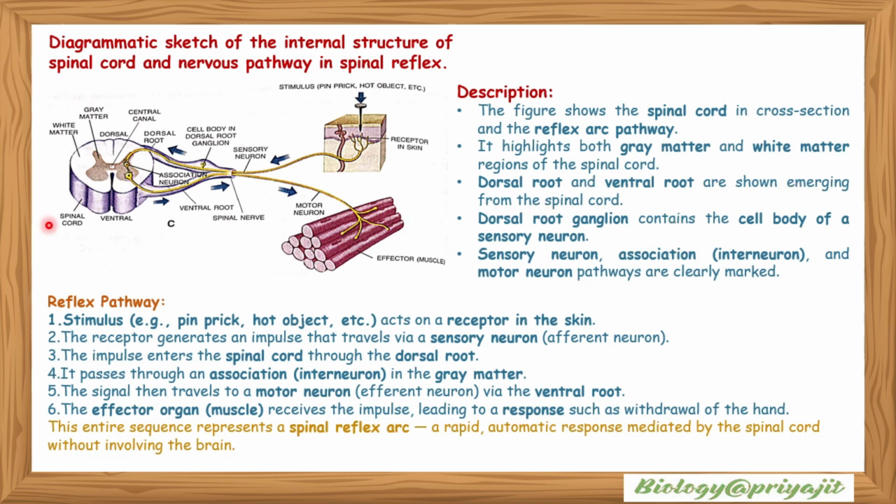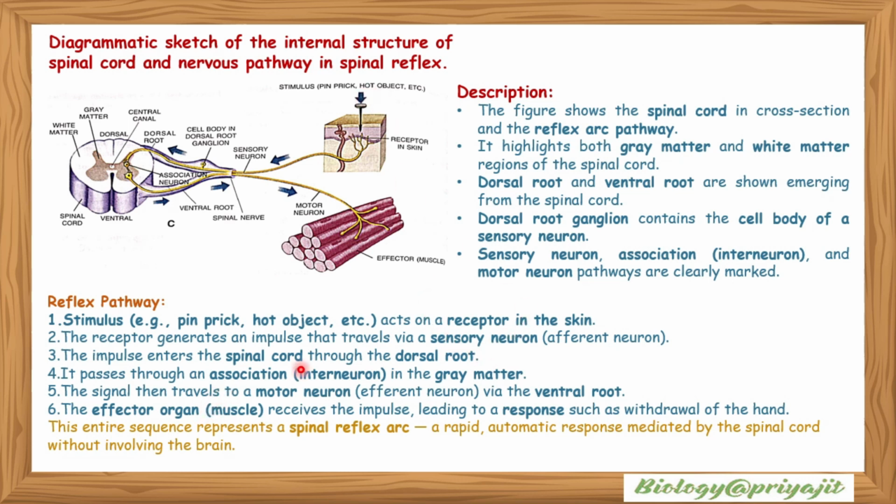Dorsal root ganglia contains the cell body of the sensory neuron. The sensory neuron, association neuron or interneuron, and motor neuron pathways are clearly marked here. Reflex pathway: the stimulus, that is the pin prick or hot object, acts on the receptor on the skin.